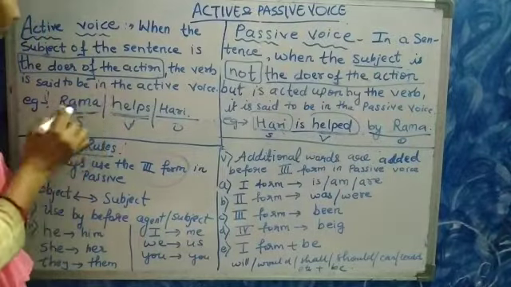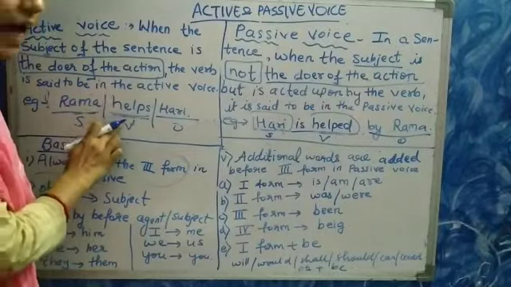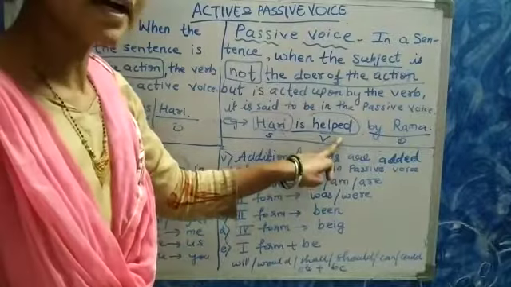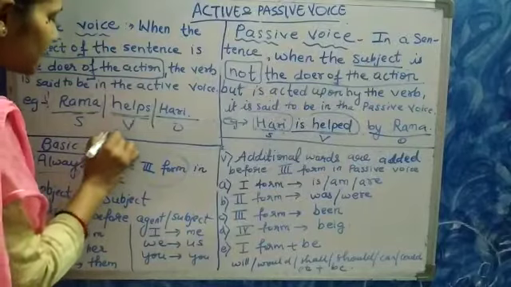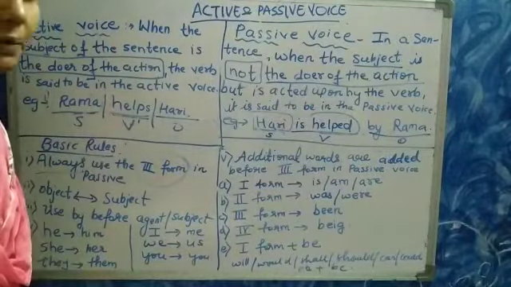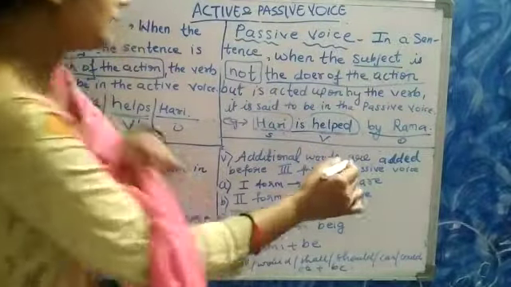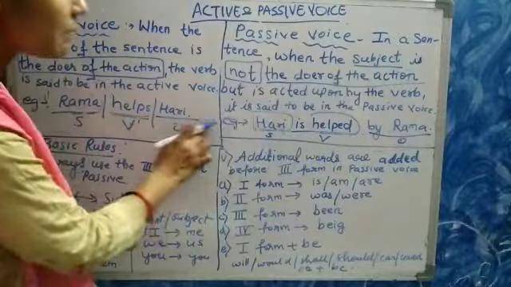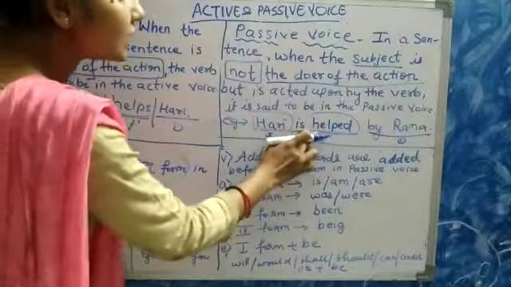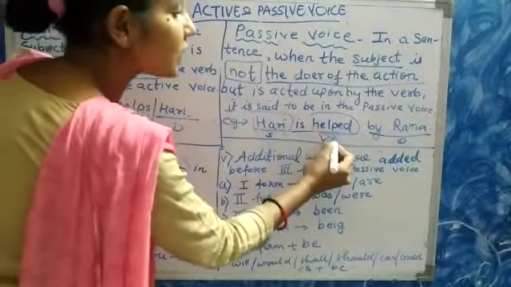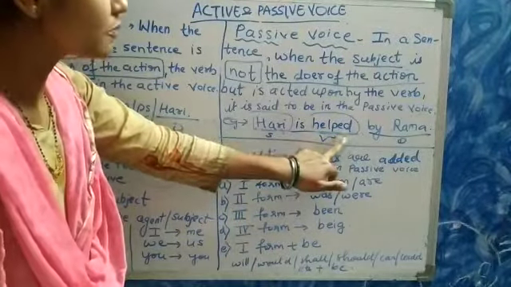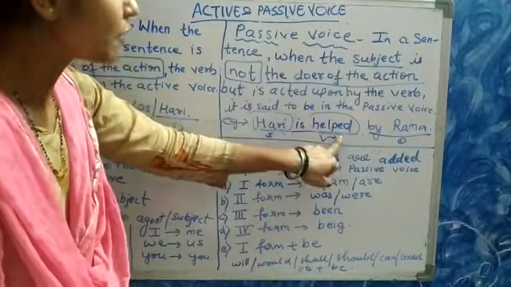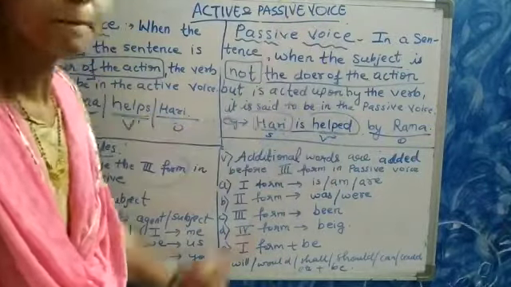See your example. Here what is the verb? Helps. In active voice, this helps is in the first form. When we change from active to passive voice, it always changes to the third form.